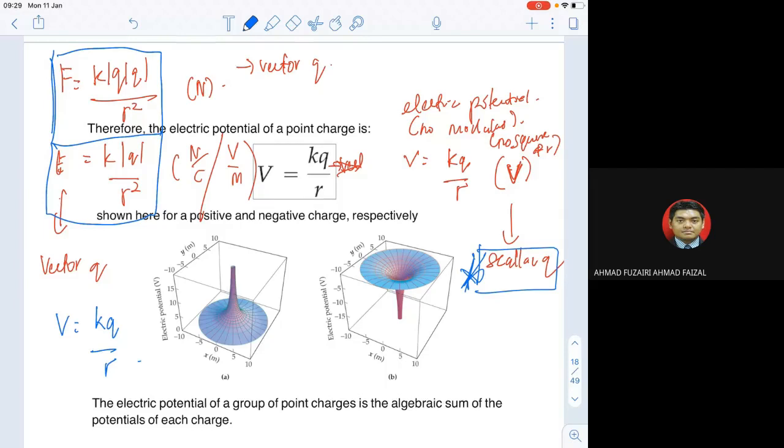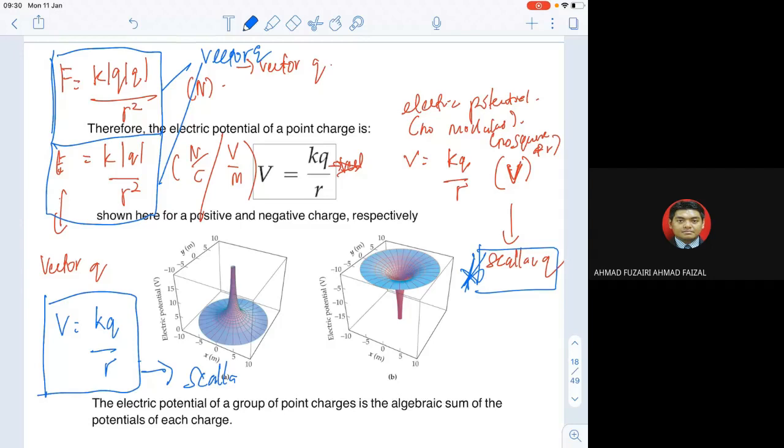Remember to use modulus. And then we have the electric potential, kQ over r, without square, without modulus. Both force and field are vector quantities, while the electric potential is a scalar quantity.